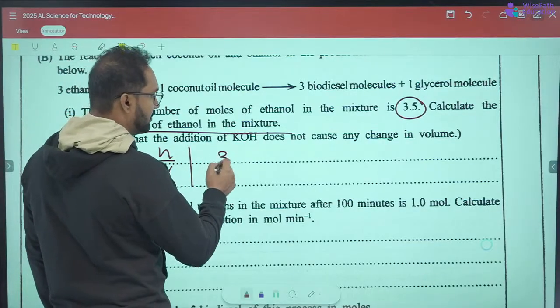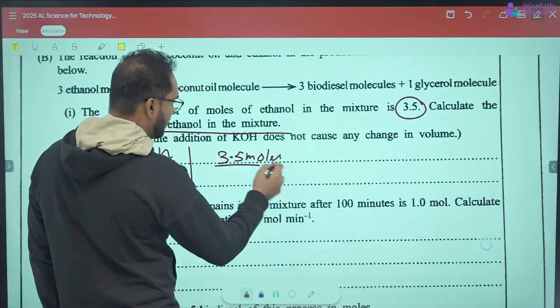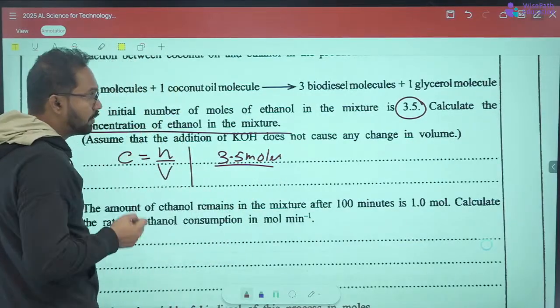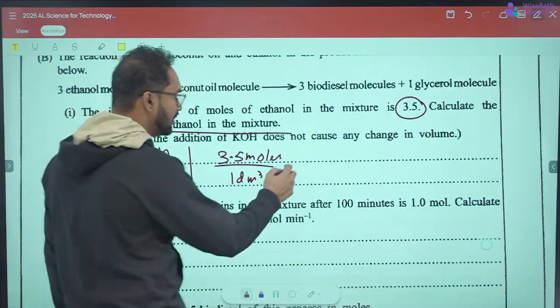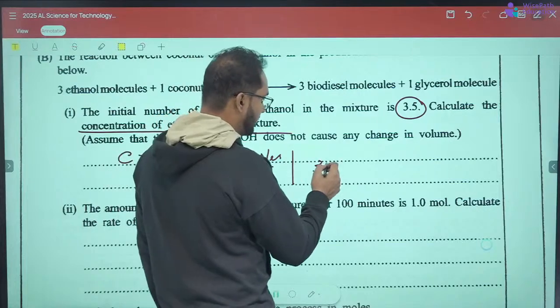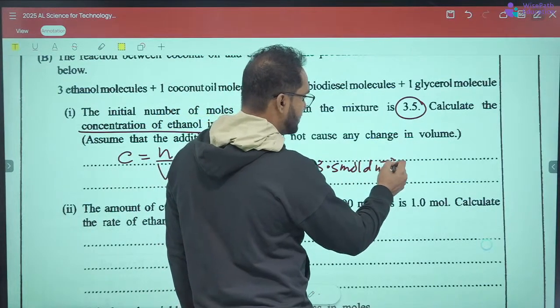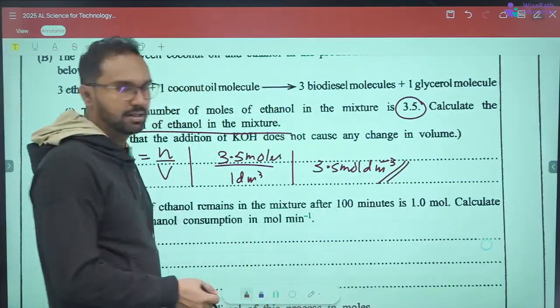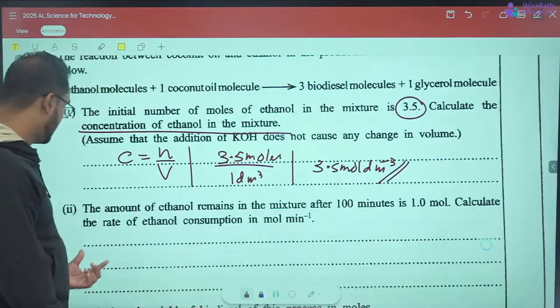The number of moles is 3.5 moles divided by the volume of 1000 milliliters, which is 1 dm cubed. So the concentration is 3.5 mol dm minus 3, right?